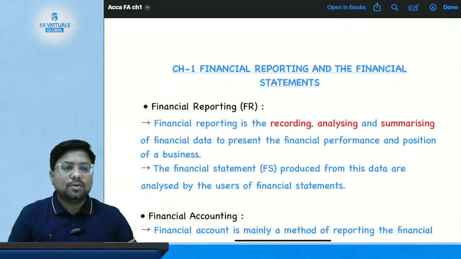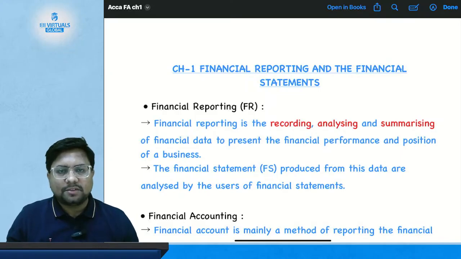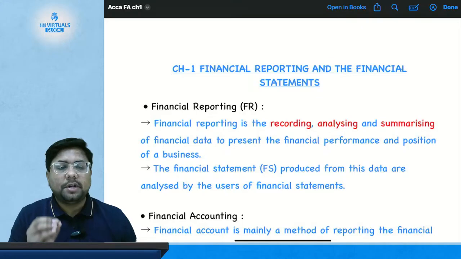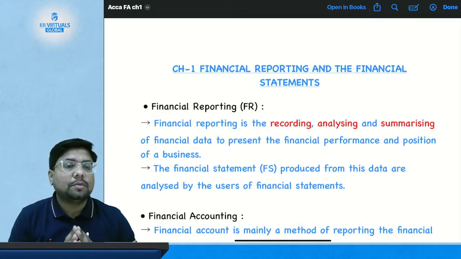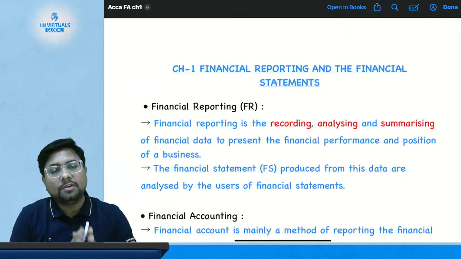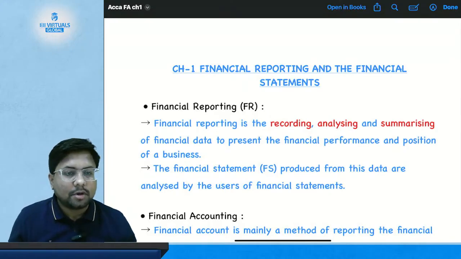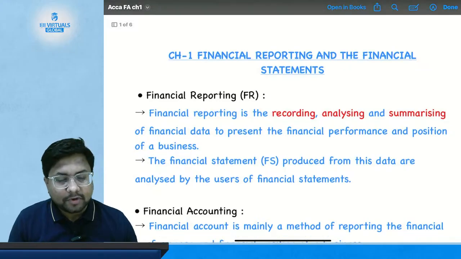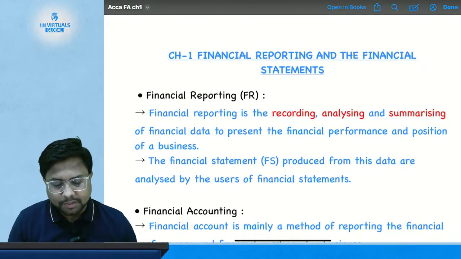Welcome to the second class of your ACCA Financial Accounting. Today we are going to revise what we have studied in our first class. Then we will solve the questions related to the topics that we have already studied in class number 1. We were studying chapter number 1, that is financial reporting and financial statement.